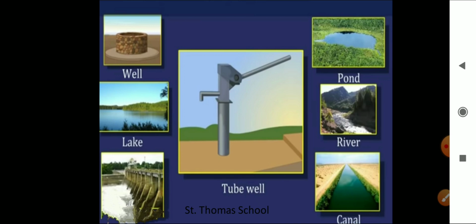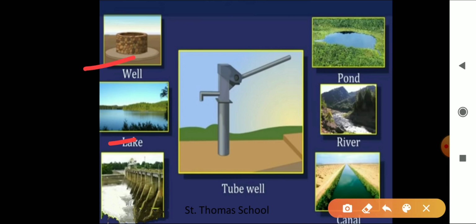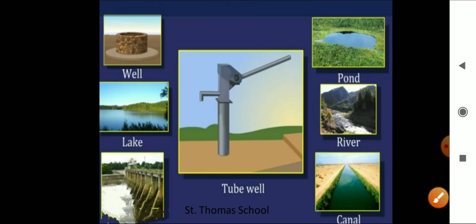So here the pictures of wells and so on are the sources of irrigation. You can see here wells, lake, dam, tube well, pond, river, and canal. All of this is sources of irrigation. Understood? So here we have seen the sources of irrigation: well, lake, dam, tube well, pond, river, and canal. Understood?